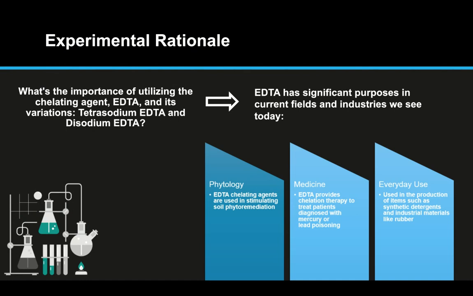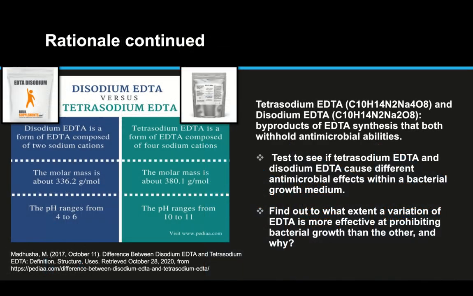The chelating agent is also used in the production of items such as household chemicals like synthetic detergents and industrial materials like rubber. In particular, this experimentation will be focused on tetrasodium EDTA and disodium EDTA, byproducts of EDTA synthesis that both hold antimicrobial abilities. By acknowledging these abilities, the rationale of this experiment is to test if tetrasodium EDTA and disodium EDTA cause different antimicrobial effects within a bacterial growth medium, and based on the rate of these effects, if data shows their presence, find out to what extent